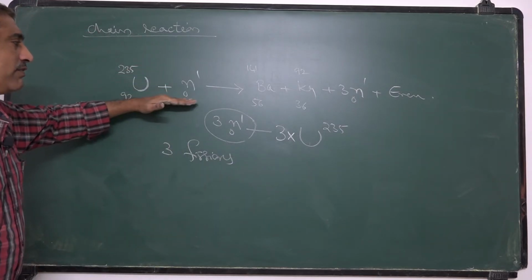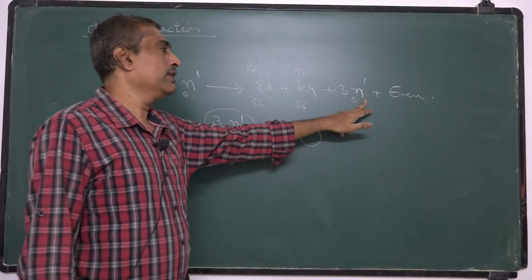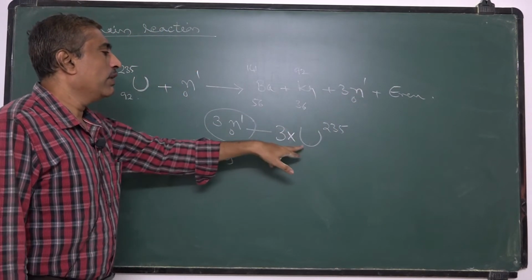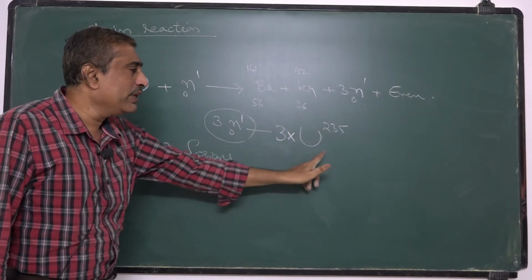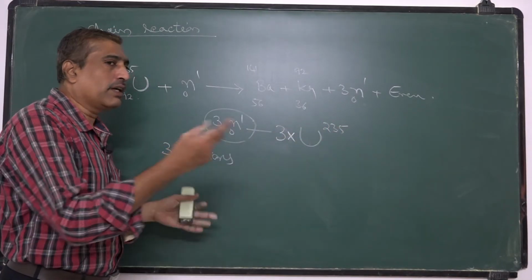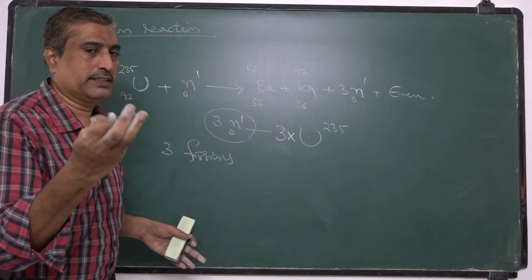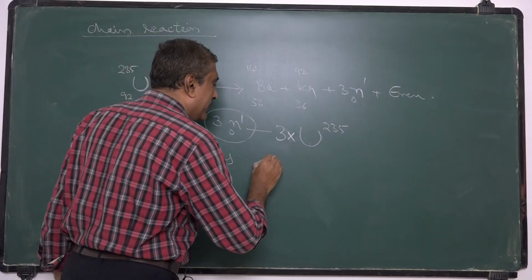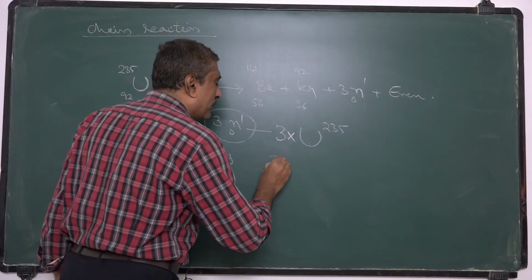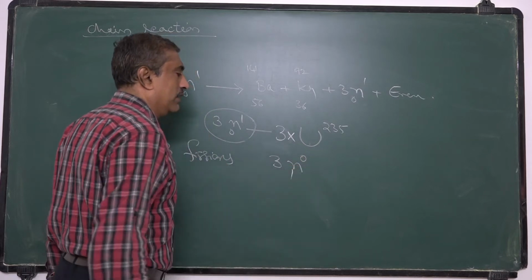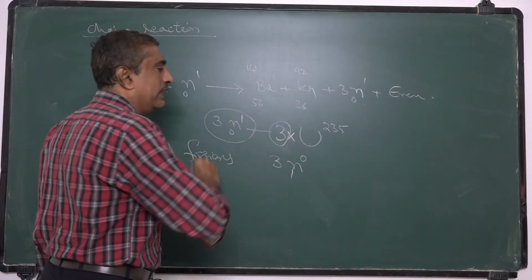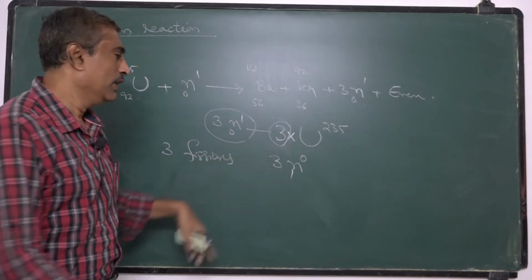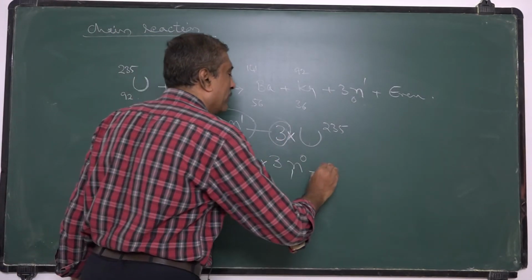In the first fission reaction, 3 neutrons are released, and these released neutrons bombard another 3 uranium 235 nuclei. So 3 nuclear fissions take place, and for each fission 3 neutrons are released. So here, how many fissions are taking place? 3 nuclear fissions, so we will get 9 neutrons.